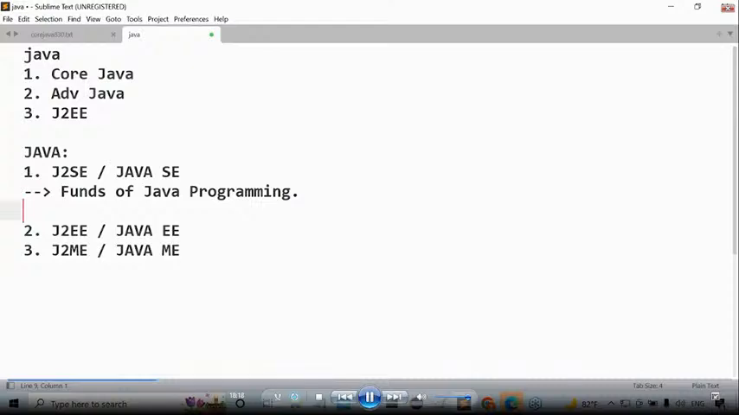Okay, sir, understood. J2SE will cover only fundamentals of the Java programming language. That means basics only. Object orientation is one of the basics. Exception handling is one of the basics. Multithreading is one of the basics. Collection framework is another basic. Streams is another basic. And so on. A number of basics are available. All these fundamentals will be covered inside J2SE.